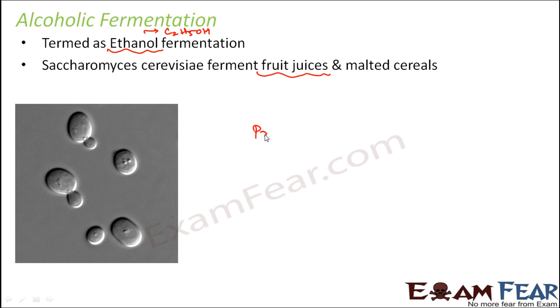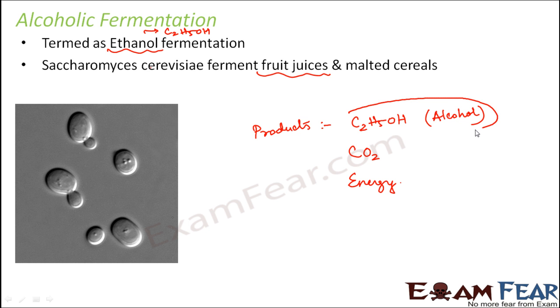So the products formed as a result of fermentation are ethanol, C2H5OH, carbon dioxide and a lot of energy. Due to this product, alcohol formation takes place. And due to the formation of carbon dioxide, this yeast is often used as a raising agent in the bakery.